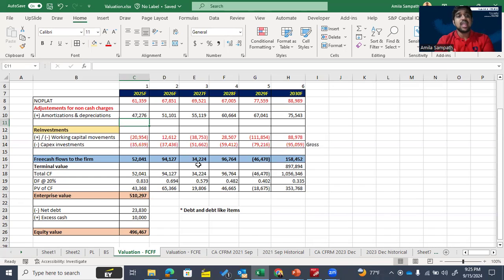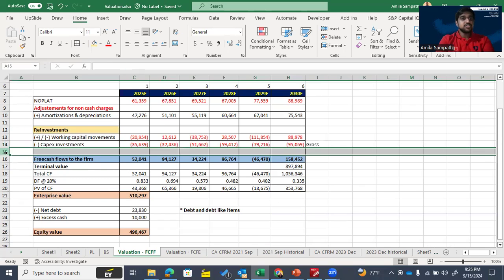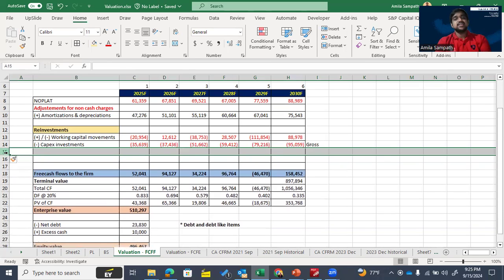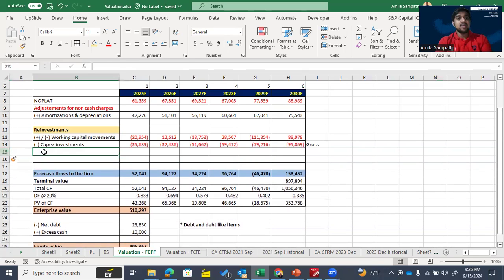Also, capex investment means including both tangible and intangible assets. In addition to the capex investment, there are some additional reinvestment items that we can add based on the business category.